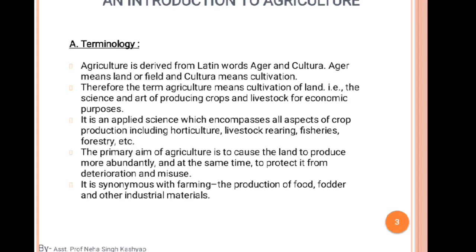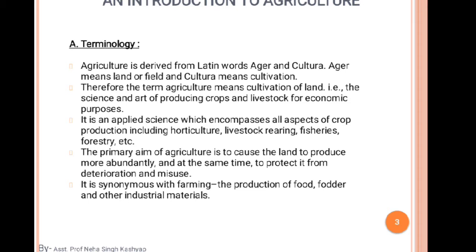Then we reach the second one, which is livestock rearing. What do you understand by livestock rearing? It means veterinary science, we can say. In this branch we are studying animals, some domestic animals which we use for domestic purposes such as milking. They provide milk and cow dung as manure. So these are livestock rearing.